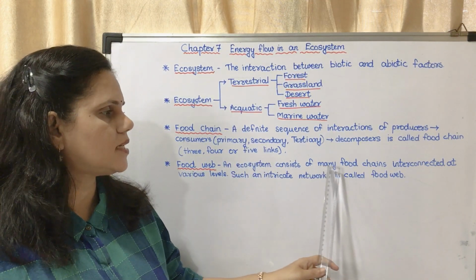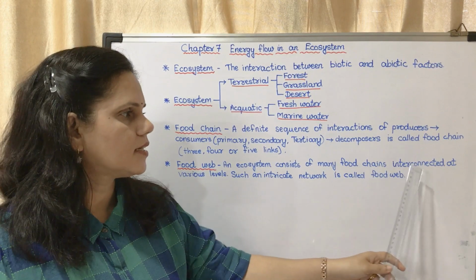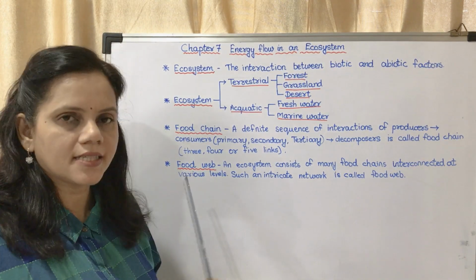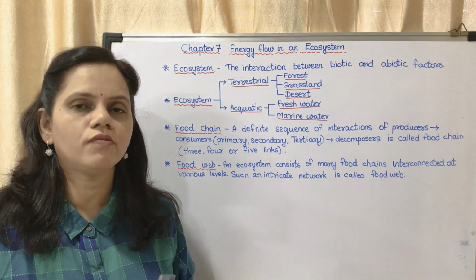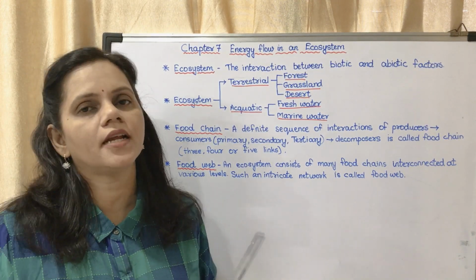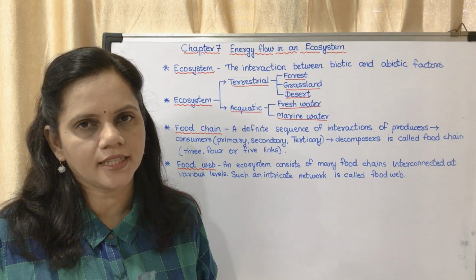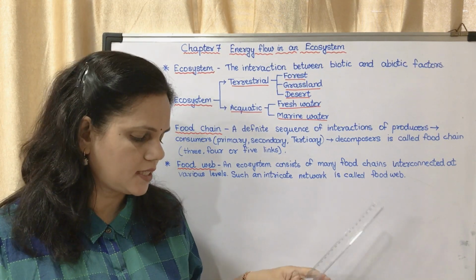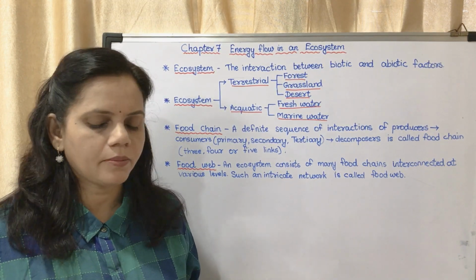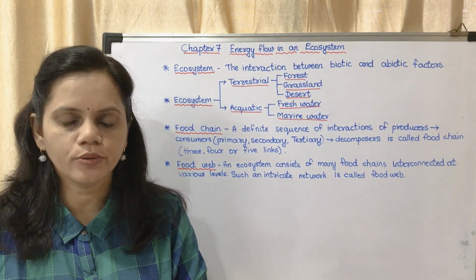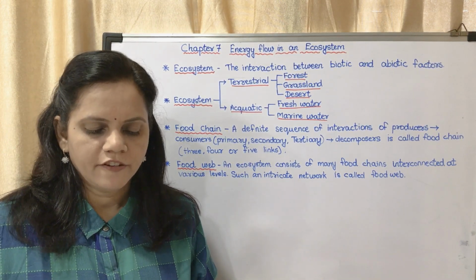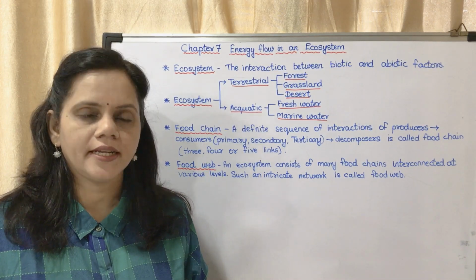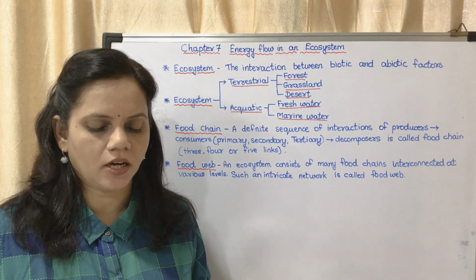An ecosystem consists of many food chains interconnected at various levels. Such an intricate network is called a food web. So in a food web there are many food chains interconnected with each other. You may see, for example, on page number 82, figure 7.2, they have given various living organisms.